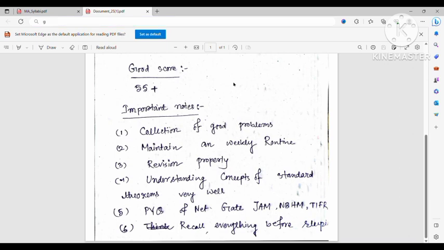Okay, so I just want to suggest that try to read each topic very well, try to solve problems, try to visualize everything very well, revise each topic very well, and also give mock tests. If you do it regularly, and if you are focused on your goal, then definitely you will be successful.